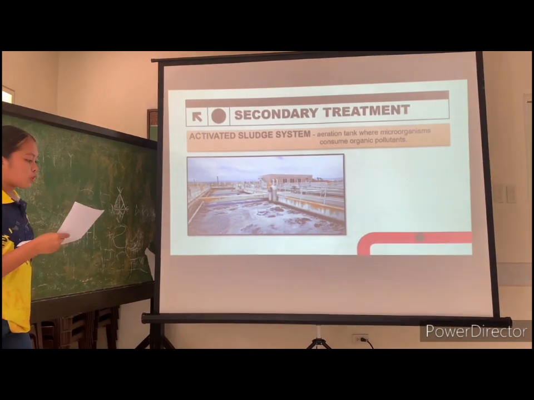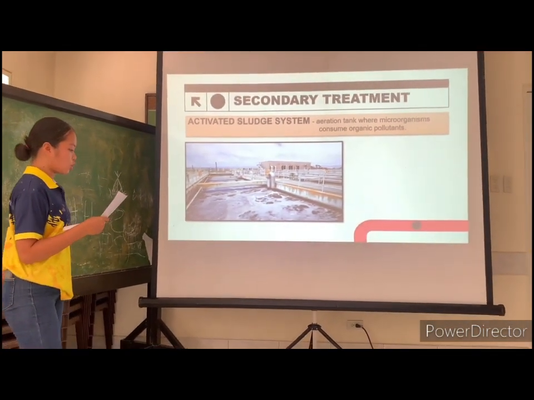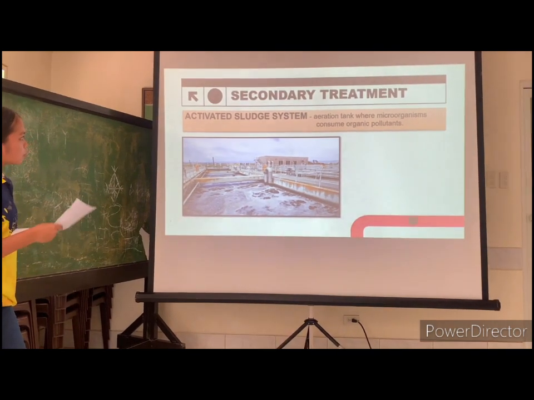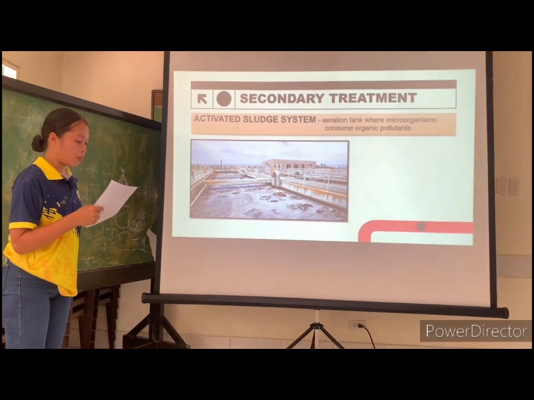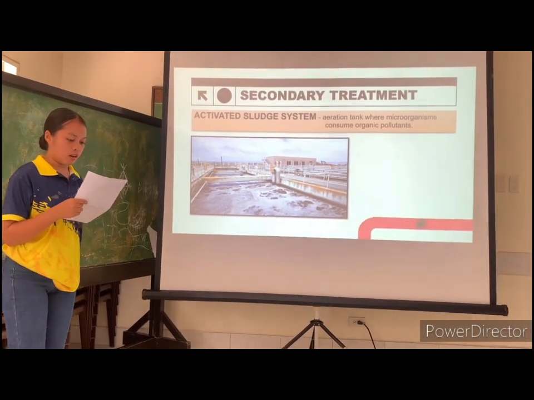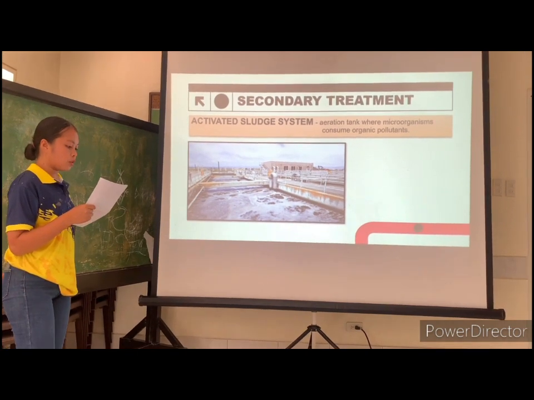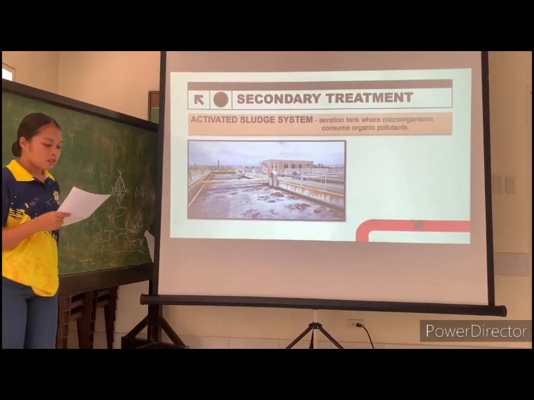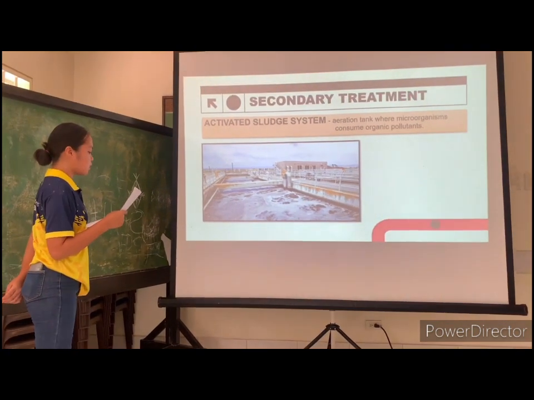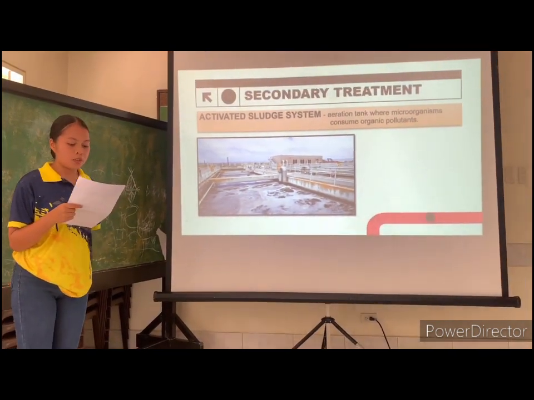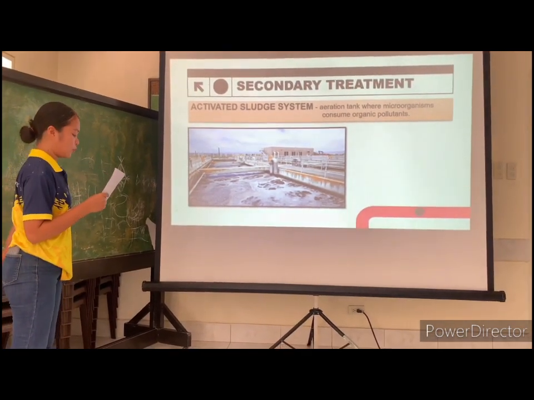It is the most common biological treatment method used in secondary sewage treatment. In this treatment, wastewater is mixed with a population of microorganisms in an aerated tank, creating an environment conducive to microbial growth and organic matter degradation. The microorganisms form flocs, which are clusters of cells and organic matter that settle out of the wastewater in a settling tank after treatment.